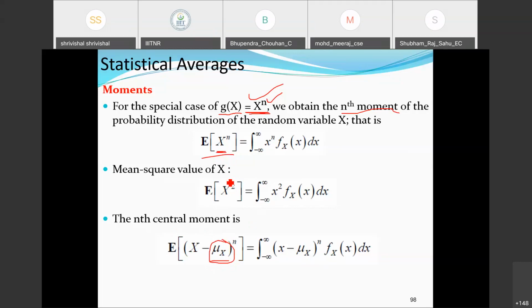But if you go for the central moment, then this will be x minus mu_X. What is the mean value? We need to subtract it here. Corresponding to that, the integral from minus infinity to infinity of (x minus mu_X)^n f_X(x) dx. Okay. So the nth central moment we can determine.